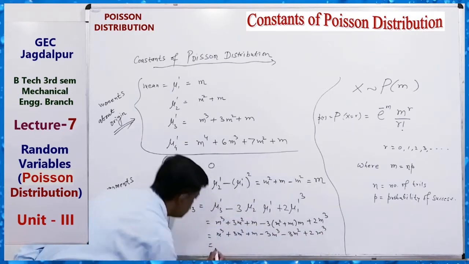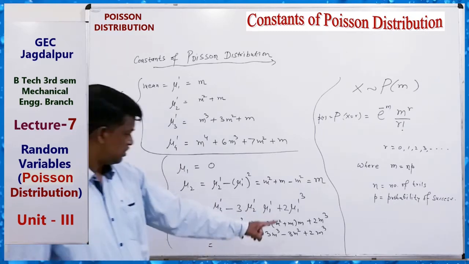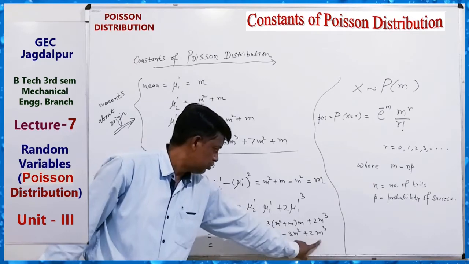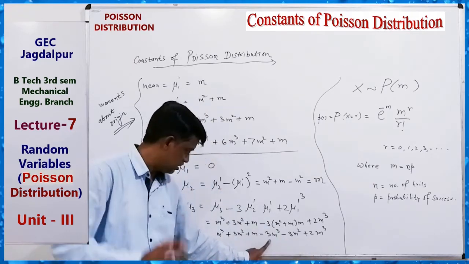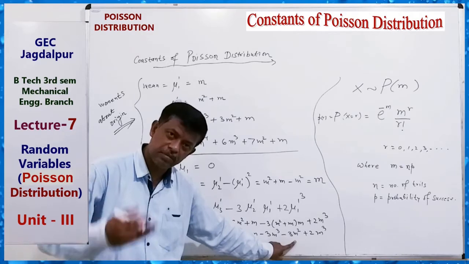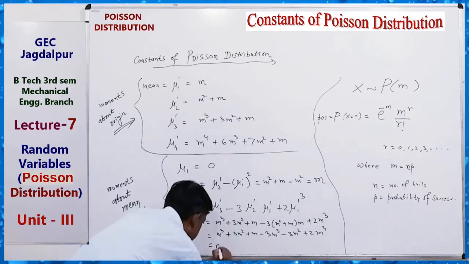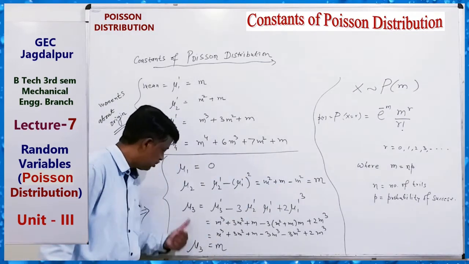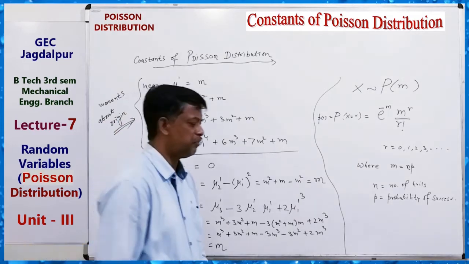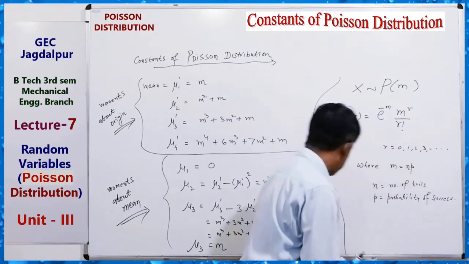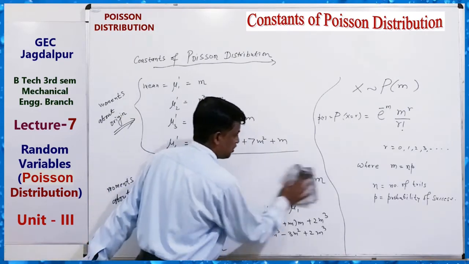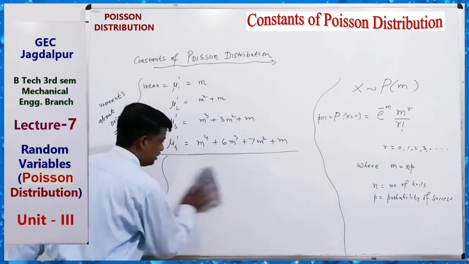Here 3m cube minus 3m cube cancel, 3m square minus 3m square cancel, 2m cube and m cube cancel. Yes, mu3 also equals m. So mu1 is 0, mu2 is m, mu3 is m. Similarly, you can find mu4 by using this type of technique.